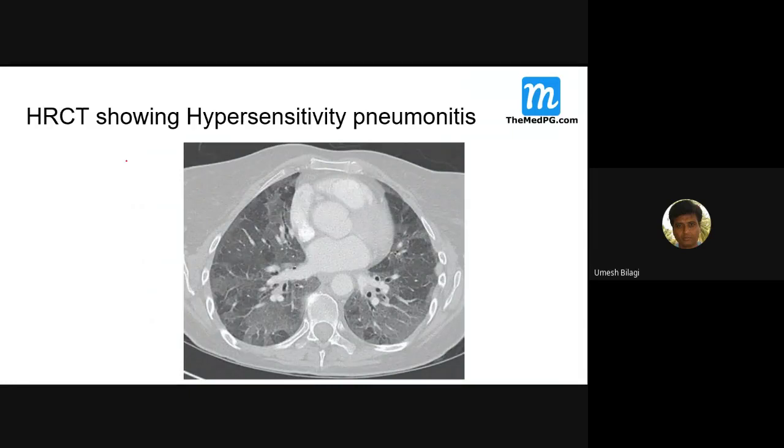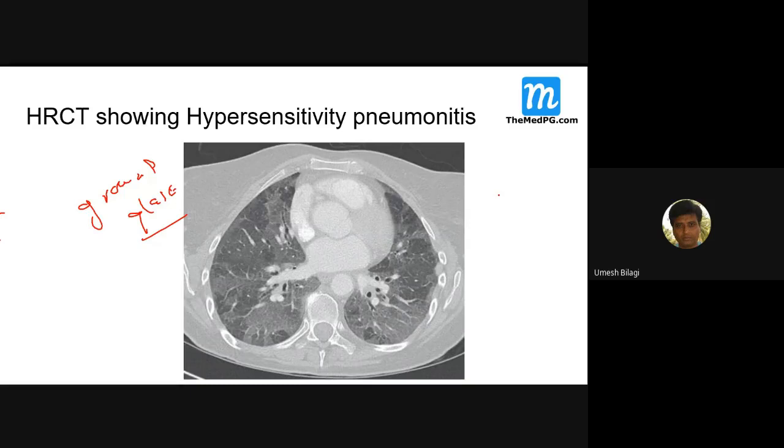So HRCT is showing one other classical hypersensitivity pneumonitis, how it will be. You can see this is called ground glass. Ground glass means, to give a better example, you have seen an aluminum partition.